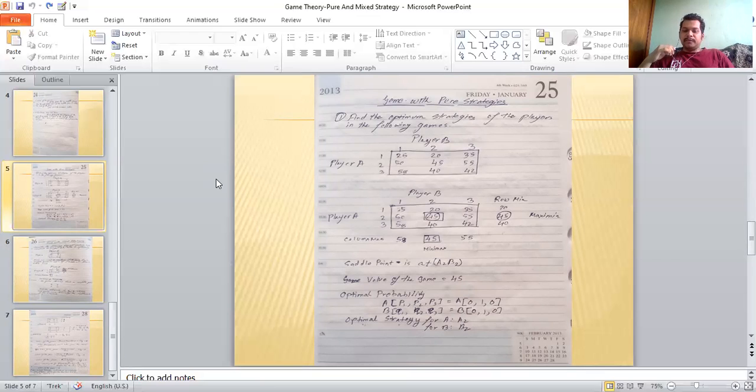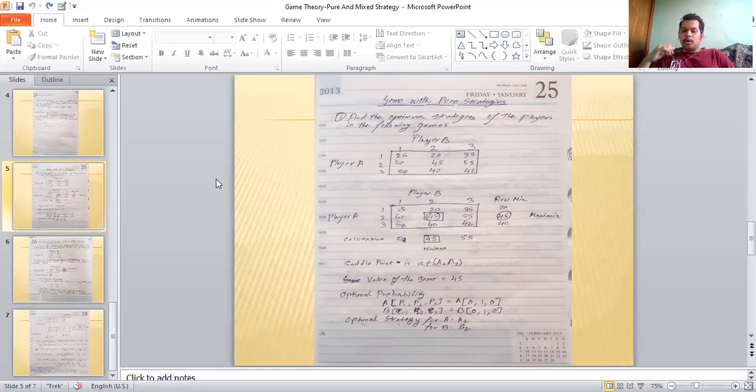The minimum value of the column maximum is 45, and the maximum value of the row minimum is 45. So the maximum of the row minimum is 45, and the minimax is also 45. So we have a saddle point here at A2, B2. The value of the game will be the value at the saddle point, that is 45.